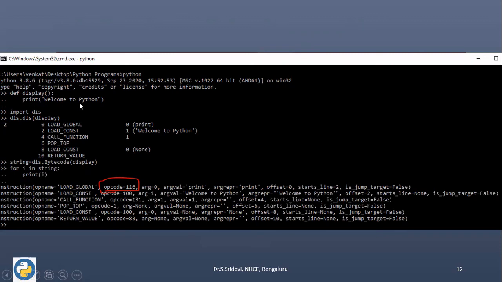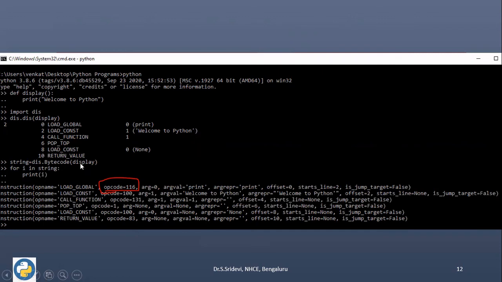Now, if you want to see the bytecode of this, you have to import the dis module. After that, you call dis.dis and pass the function name. Here the function name is display.